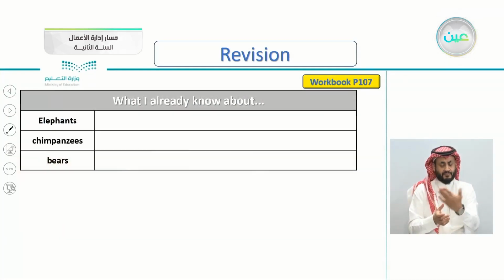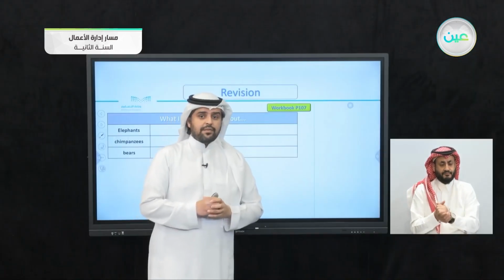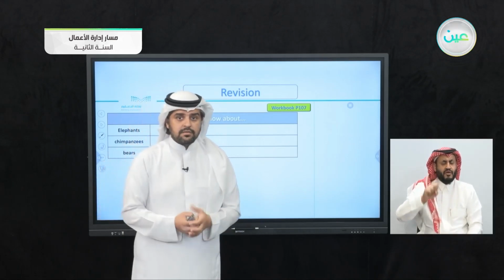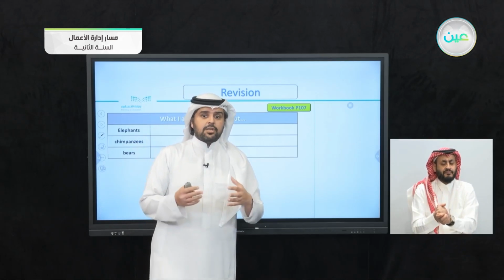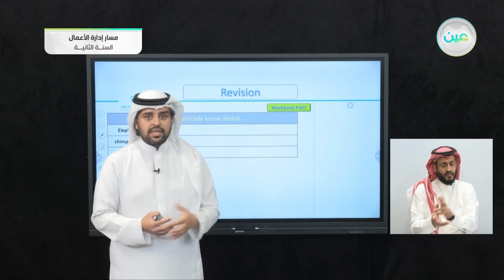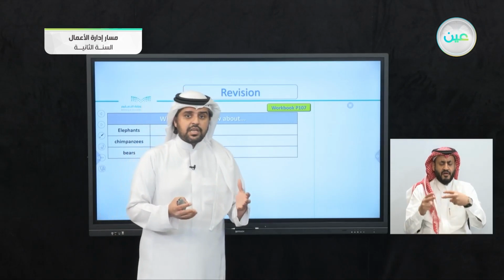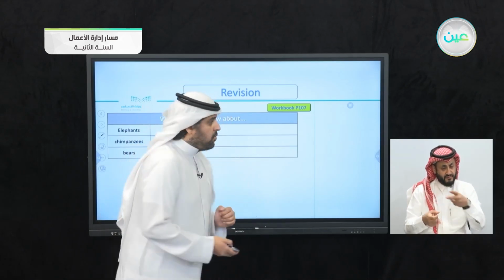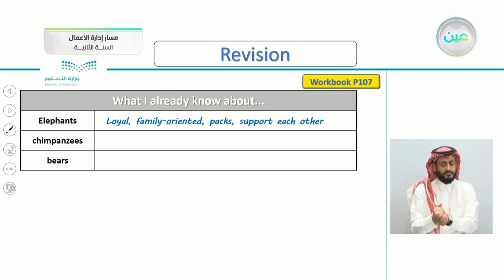So this is the chart here. What I already know about elephants, chimpanzees, or bears. So let's begin with elephants. What do you know about elephants? Write what you already know about elephants. Of course, different students will write different things. For example, what I know about elephants is that they are loyal, they are family oriented, they move in packs.